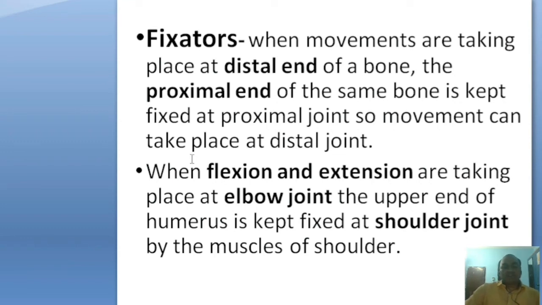Third type is a fixator. A fixator acts when movement is taking place at a distal joint, at the distal end of a bone. The proximal end of the same bone is kept fixed at the proximal joint, so movement can take place at the distal joint smoothly. For example, when flexion and extension take place at the elbow joint, the upper end of the humerus is kept fixed at the shoulder joint by the muscles of the shoulder. So this type of muscle is called the fixators.